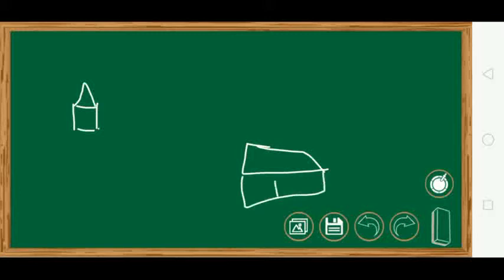Now, suppose this is a temple or a church. And here you have the house of Rima. Rima stays here. And this is the school building of Rima.